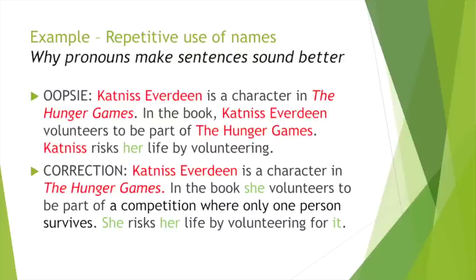So in our correction, we have: Katniss Everdeen is a character in The Hunger Games. In the book, she volunteers to be part of a competition where only one person survives. She risks her life by volunteering for it. In this, it's very clear that the she's and the hers are referring to Katniss, and the it is the Hunger Games. And by using pronouns, we no longer sound so repetitive.